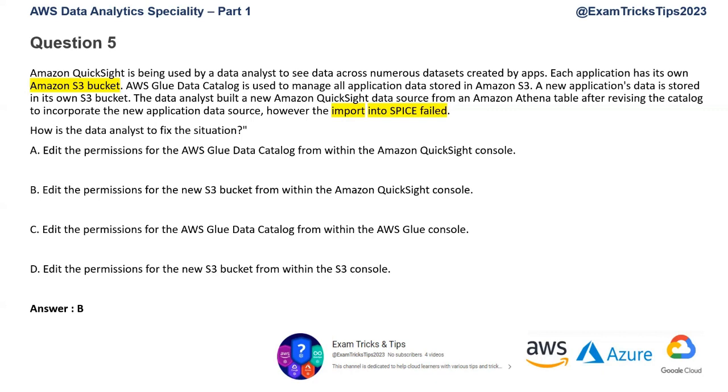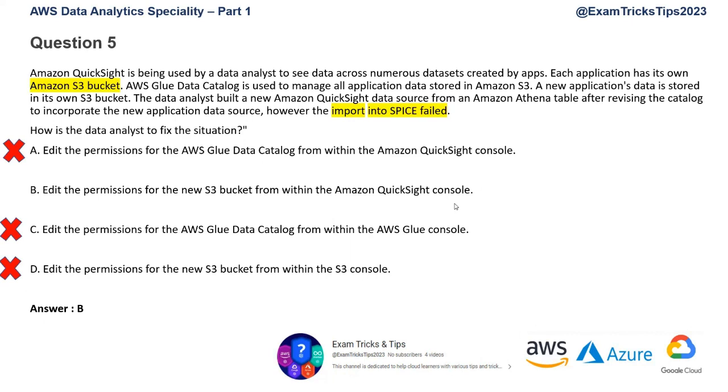Now, this is not really a 1, 2, 3, 4 step kind of equation. You need to really know the answer. You really need to know the subject. Now, why would an import fail? Generally, it's basically the permissions, and you can see all the options having permissions. But then permissions to what? Yeah, it has to be permissions to the S3 bucket. QuickSight needs to have permissions to the S3 bucket, and that needs to be edited from the QuickSight console.